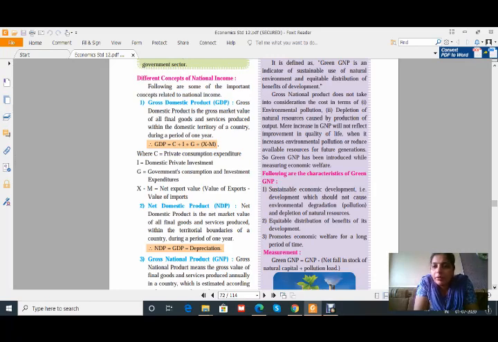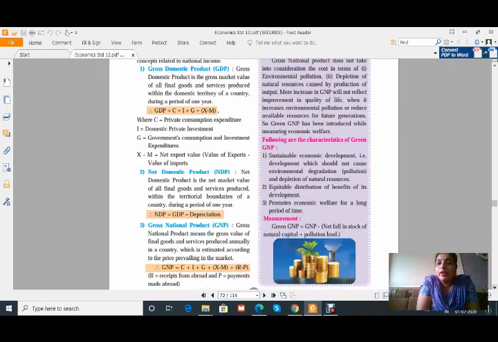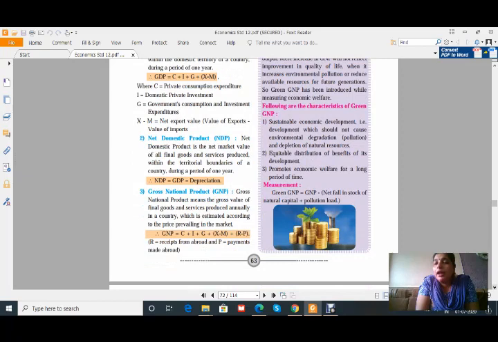That is sustainable economic development, that is development which should not cause environmental degradation, that is pollution and depletion of natural resources. That means our factory should be set up in that area where there will be less pollution and it will not affect the people living in that area. Then the second one is equitable distribution of benefits of development. That means whenever development happens, the environment should not be affected, nor should there be any health hazard for the general public there, and it promotes economic welfare for a long period of time, and there must be economic welfare of the economy.